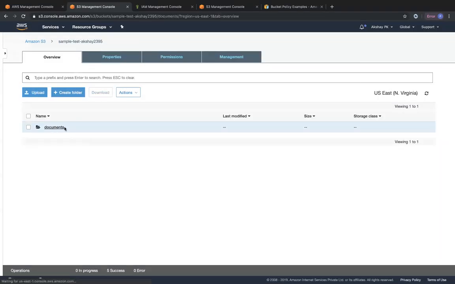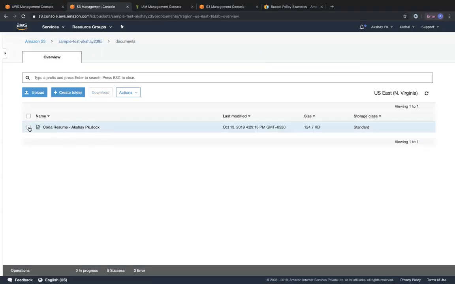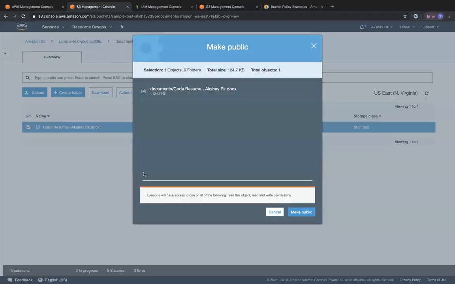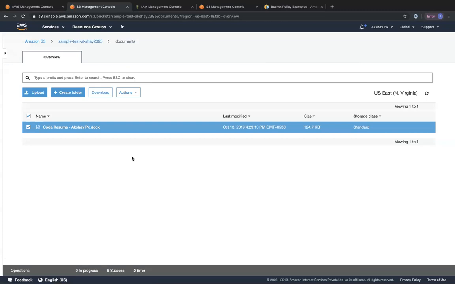Okay. Within the documents folder, you can see that we have the resume. To give full public access to this particular object, click on actions, click on make public, and click on make public. That's how you do it. Even if you want to download this object, you can click on download over here.